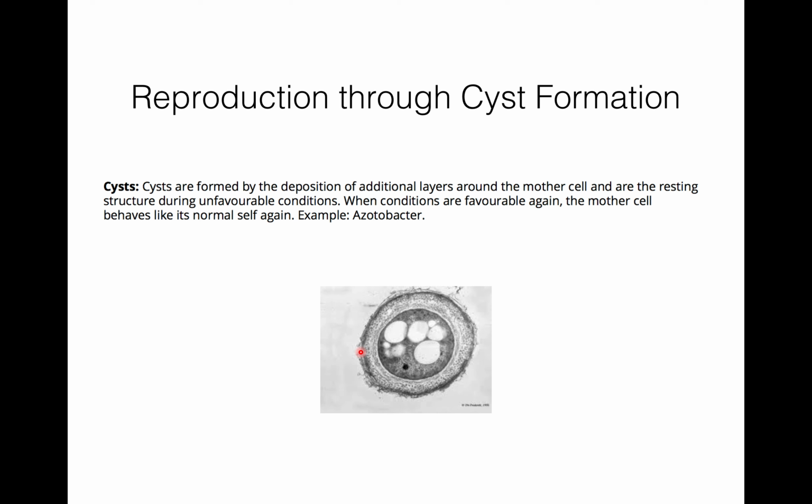But when conditions are favorable again, the mother cell behaves like a normal cell again and starts its life processes. An example is Azotobacter. So it is also a structure which helps in passing unfavorable conditions. When conditions become favorable, they again become active.